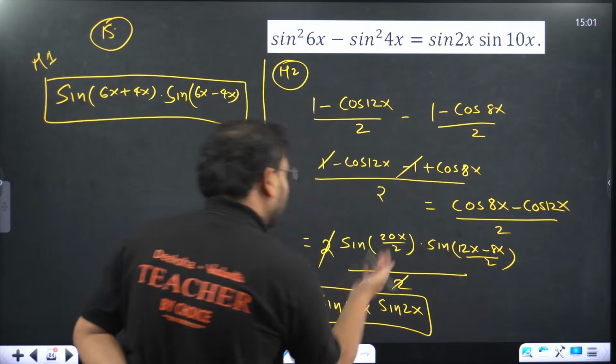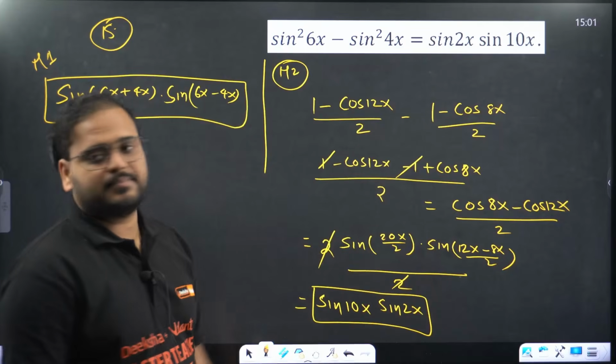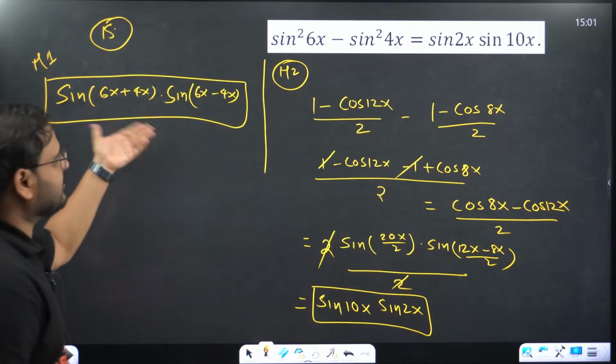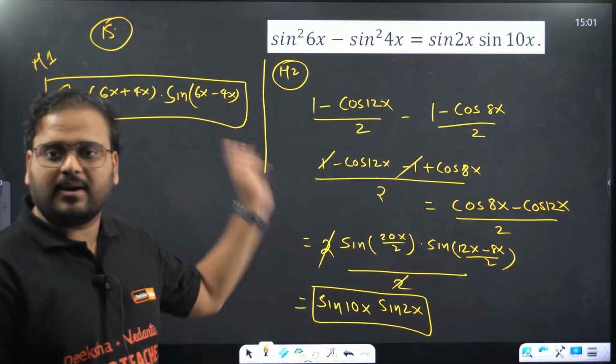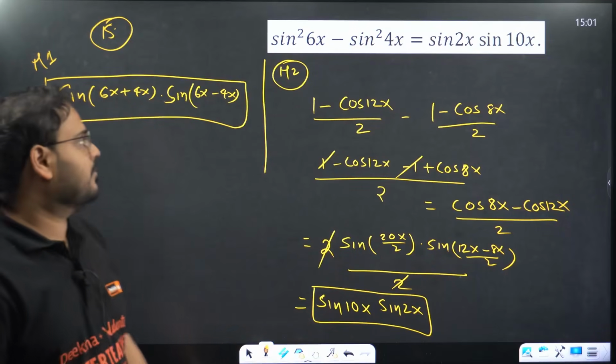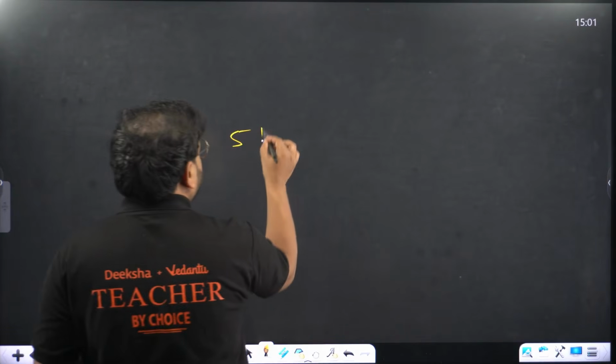So if it is a 3-marker question, even 2-marker, try to use this method. If it is MCQs, you can use this method to get the result based upon this relation. So both of them are correct methods. So let's solve some 5 markers. This is about 5 markers.